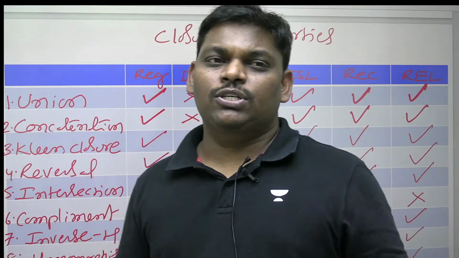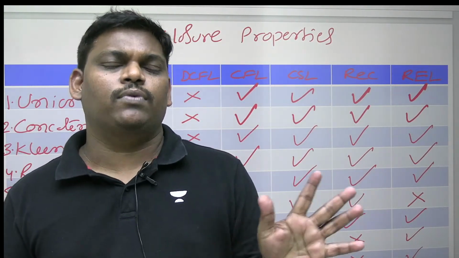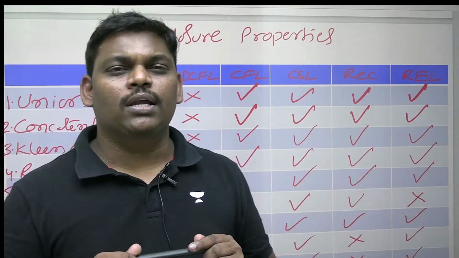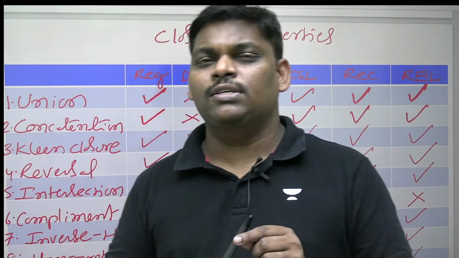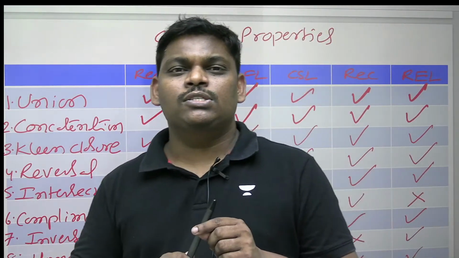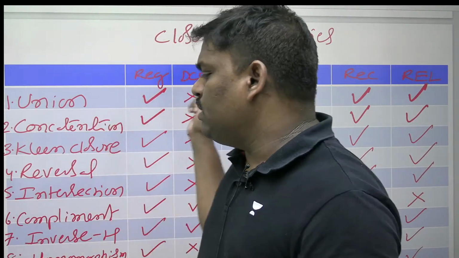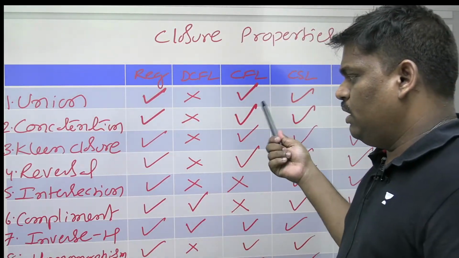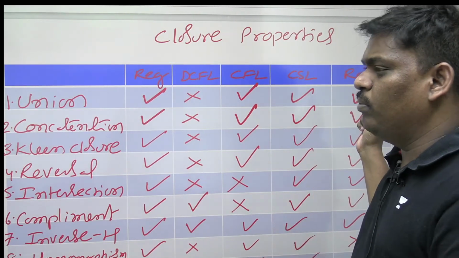In the GATE examination, getting 4 marks is almost like God's gift. My sincere suggestion to whoever is watching this video: please get this table somehow. If you study this entire table, you will get full marks.